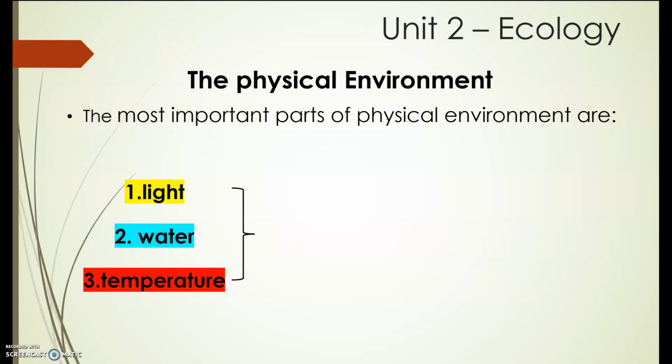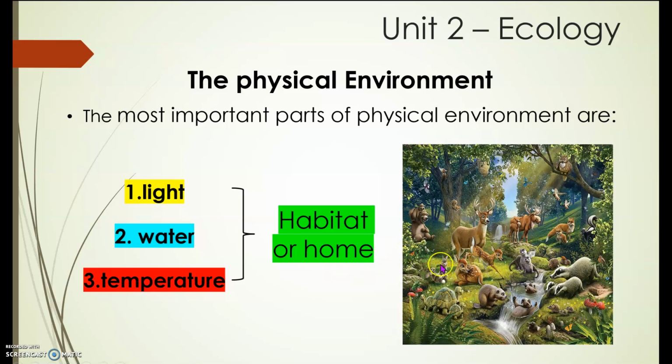If these 3 things come together, they can make a home or what we call habitat. A home for these organisms or living things such as animals, insects, and of course the trees and the plants. So this is how important the parts of physical environment are.